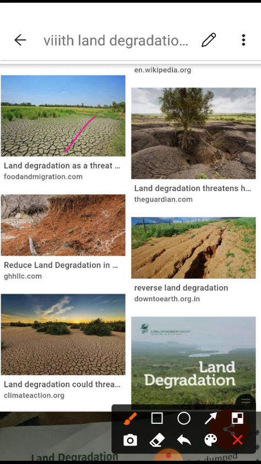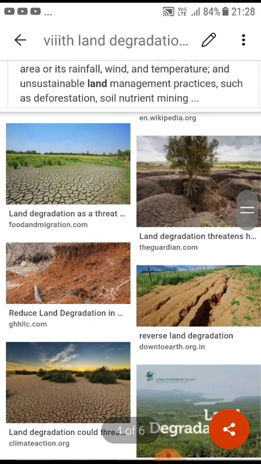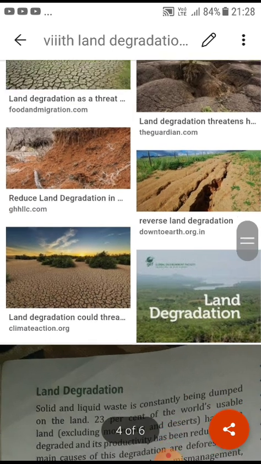By these different pictures we can understand the idea I am giving you, the different scenes on the land due to human activities and some climatic factors also. Some natural phenomena are also responsible for land degradation.